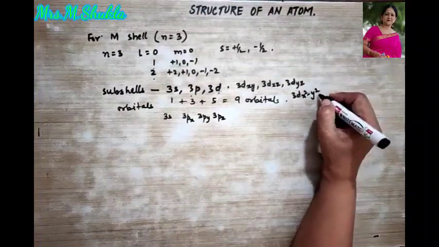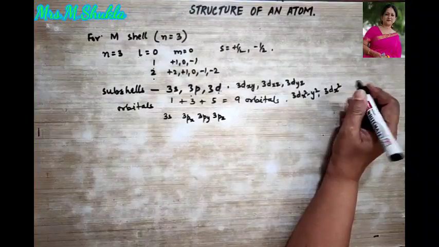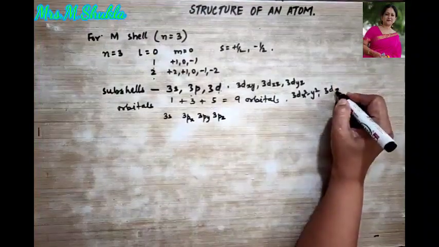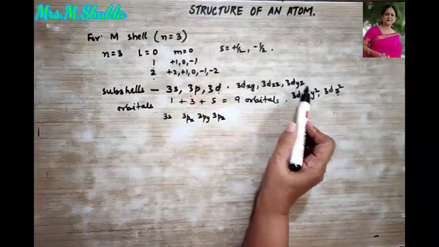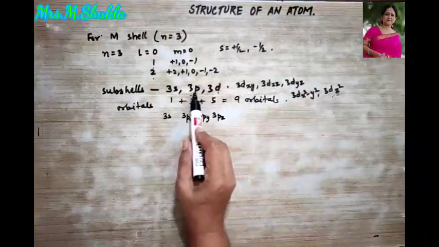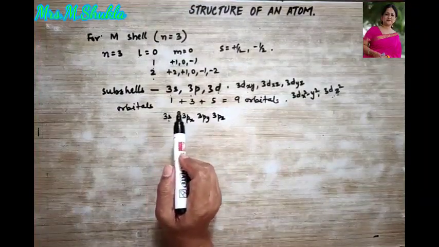Do you remember all these? I had taught you yesterday. Then 3dz square. So how many orbitals of 3d? 1, 2, 3, 4, 5. From there, 3 of p subshell and 1 of the s subshell.